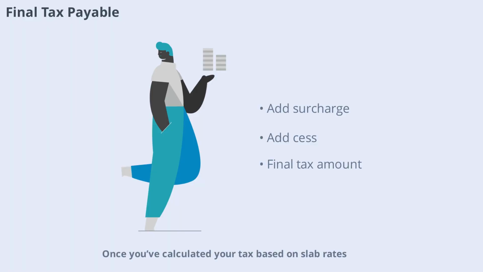Once you've calculated your tax based on slab rates, add any applicable surcharge and health and education cess. The sum of these amounts gives you your final tax payable. This ensures that all components of your tax liability are accounted for before you make your payment.